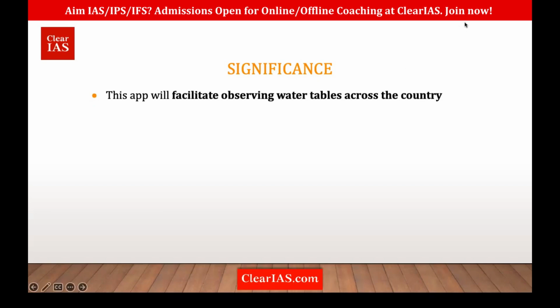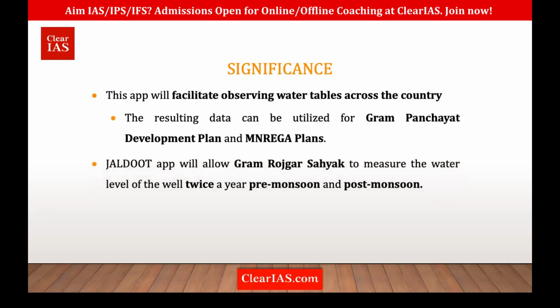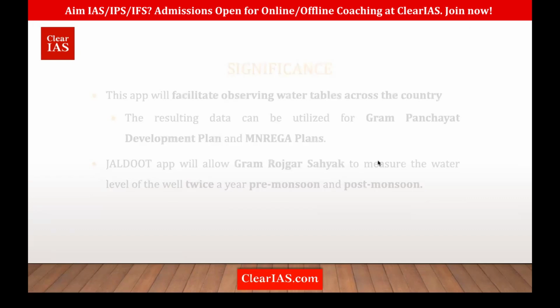It will ensure aquifer mapping, that is, observe water tables across the country, and it could be used for Gram Panchayat development plans and MGNREGA plans. Also you must remember this: the Gram Rozgar Sahayak try to measure the water level twice every year, pre-monsoon and post-monsoon, using this Jaldoot app. So it also creates employment. That is the Jaldoot app.